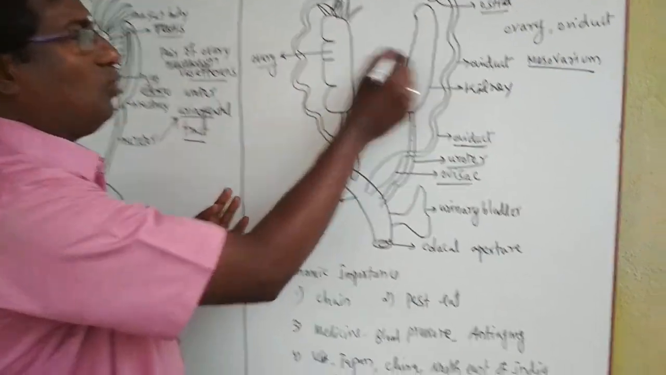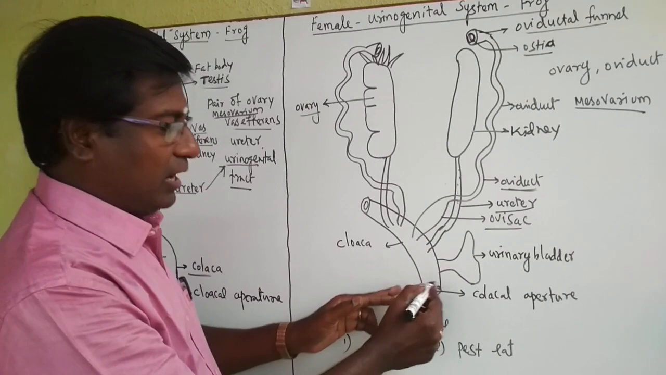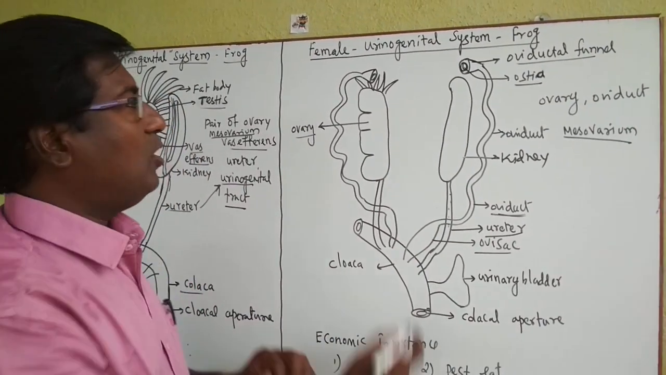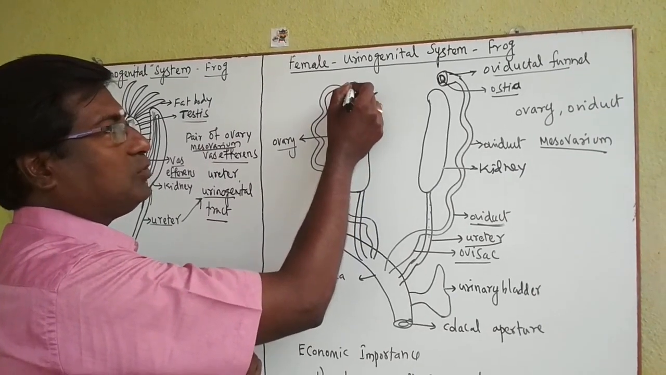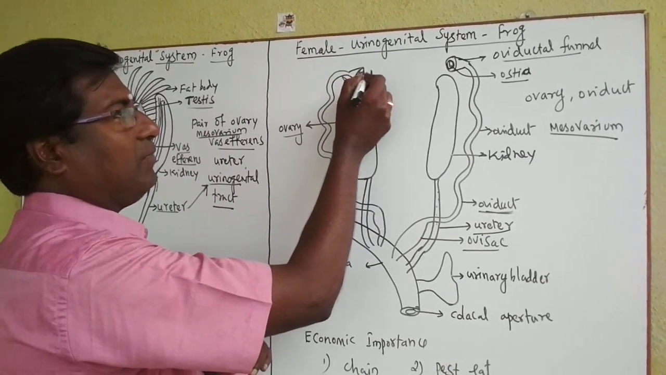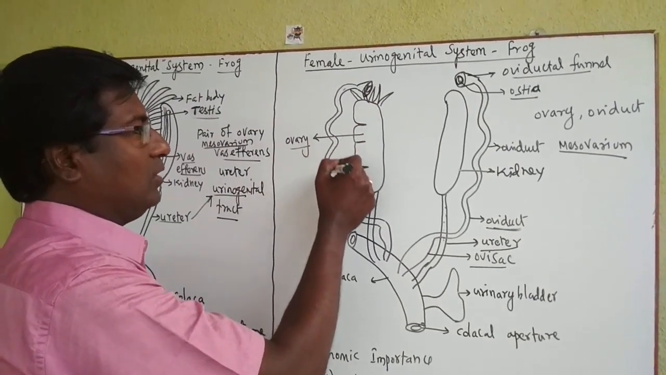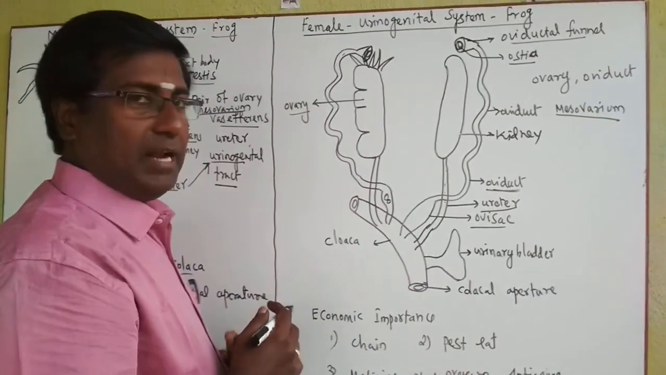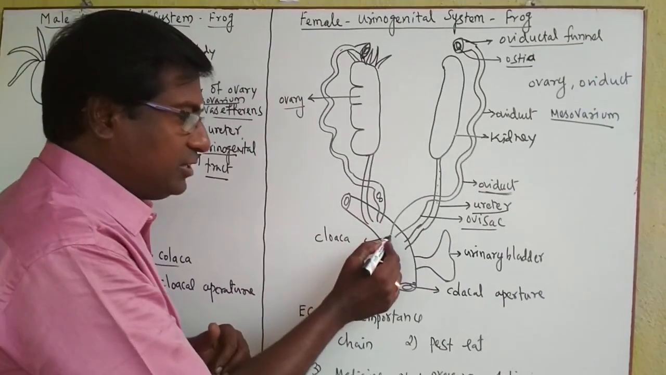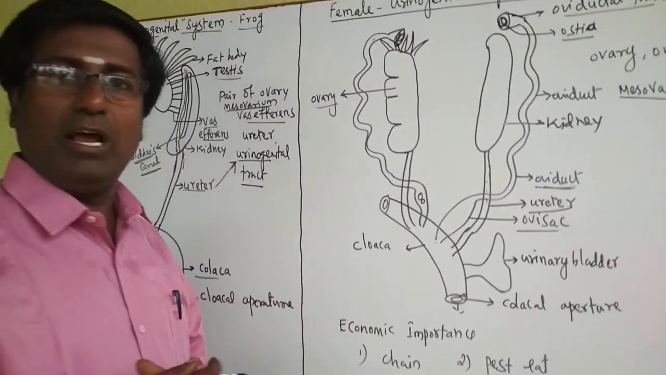Okay, and see this ovary. And here the cloaca is also present, then the cloacal aperture is also present. Suppose the ovary releases the egg into the abdomen. This egg is absorbed by the oviductal funnel through the ostia. Then the egg comes down into the oviduct and is stored temporarily in the ovisac. After that, it is released into the cloaca. Then it comes out through the cloacal aperture.